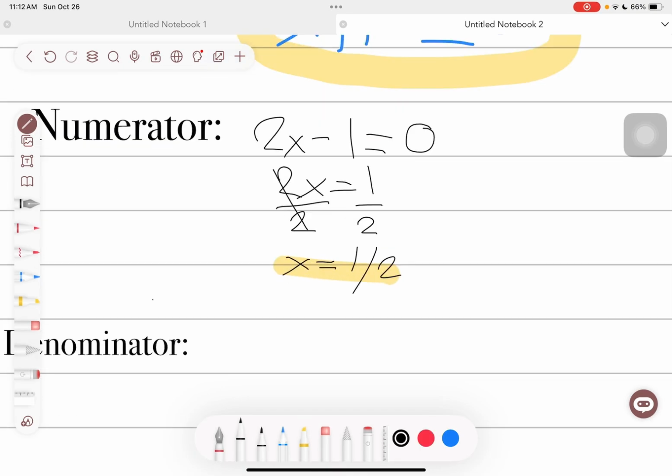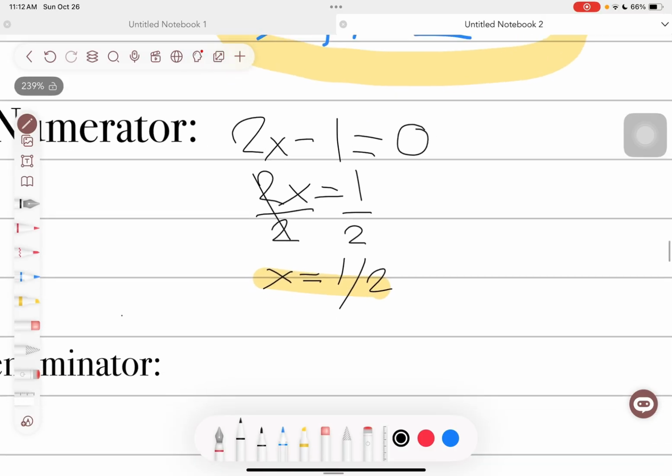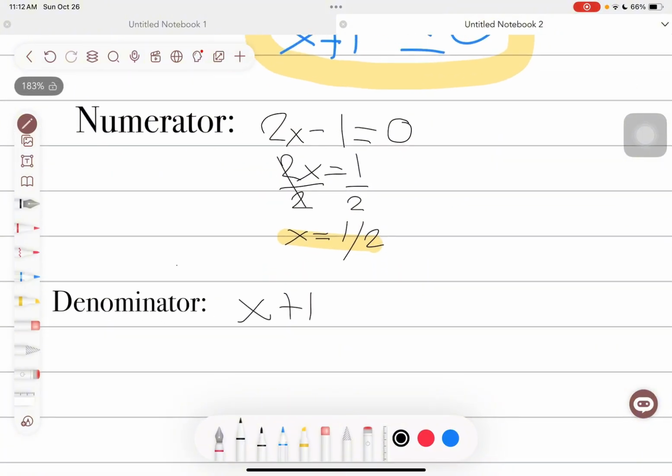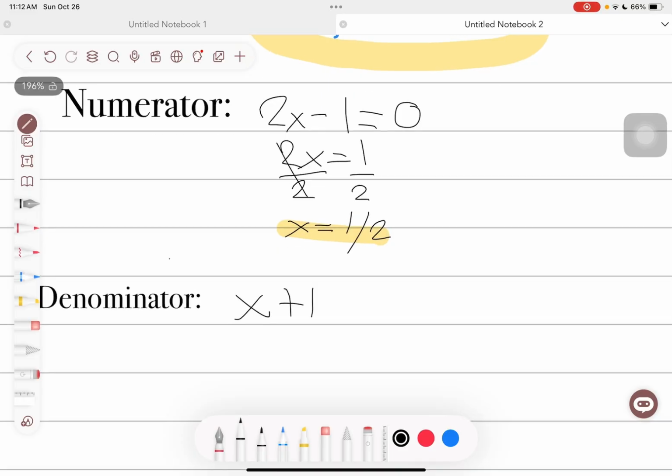Next, let's look at the denominator. Our denominator is x plus 1. Now, we set x plus 1 equals 0.